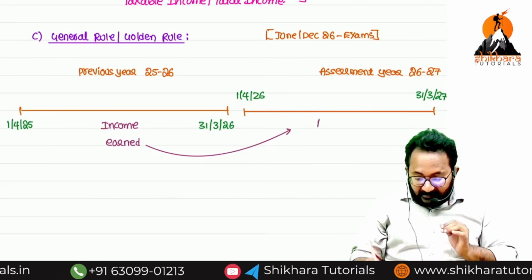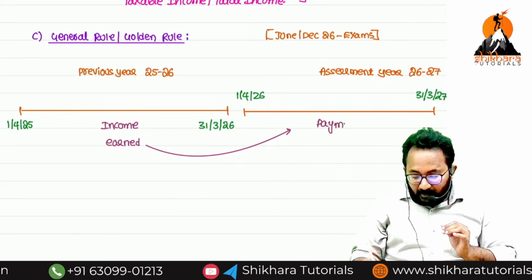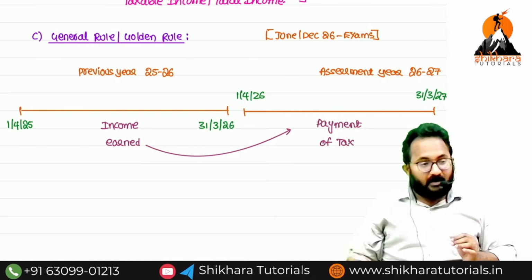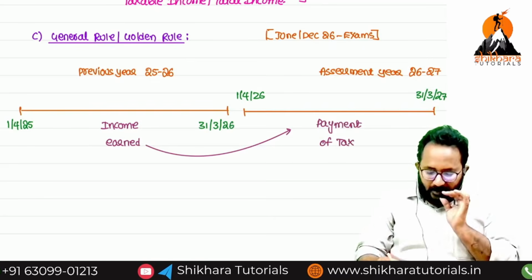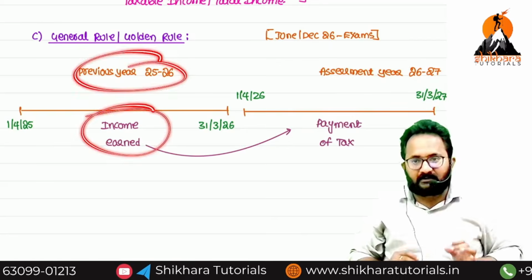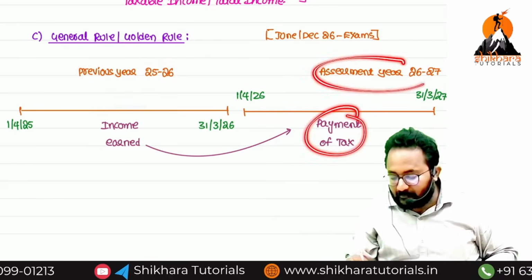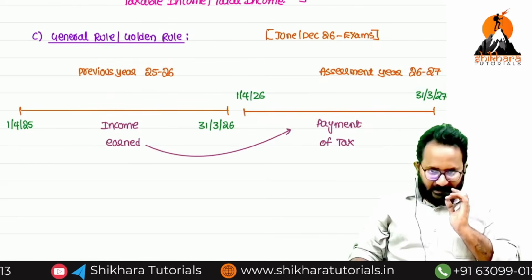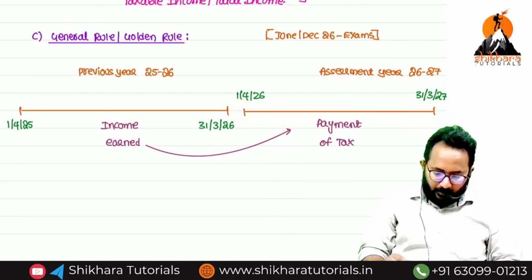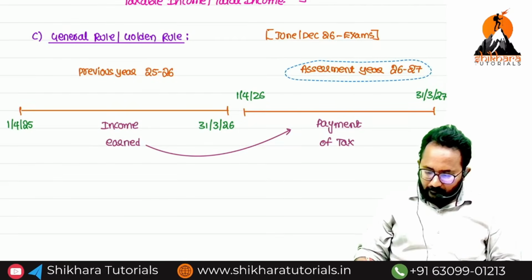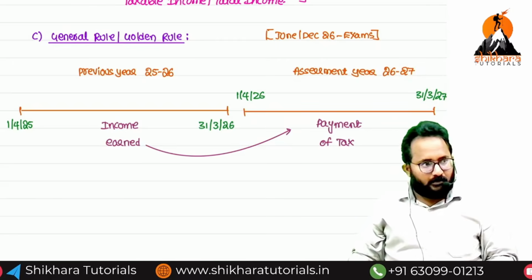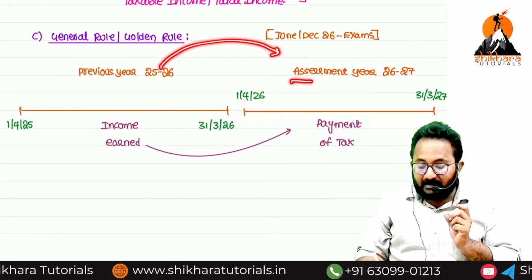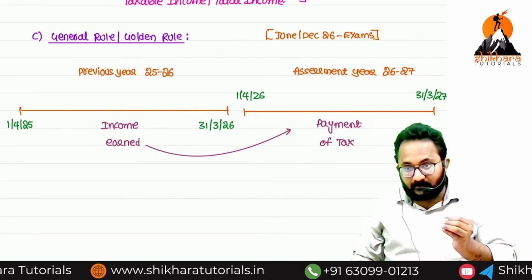Assessment year. Payment of tax is required to be done in which year? Assessment year. Simply, income earning year means previous year. The payment of tax year is called as what? Assessment year. Once again I am saying, the year immediately next to the previous year is always called the assessment year.